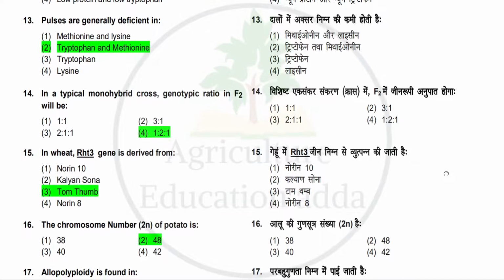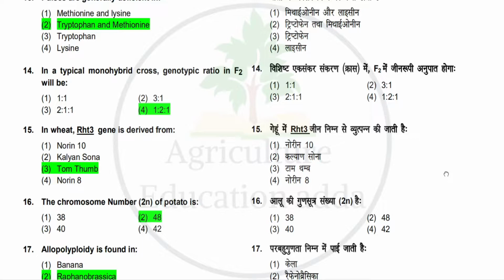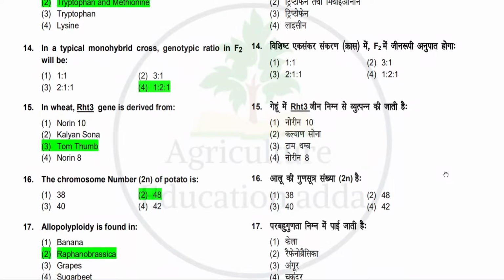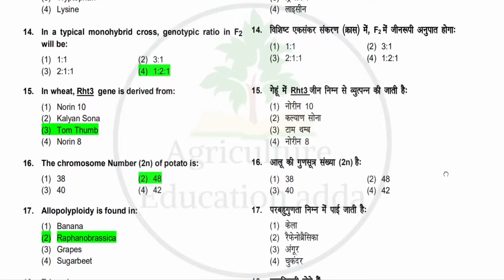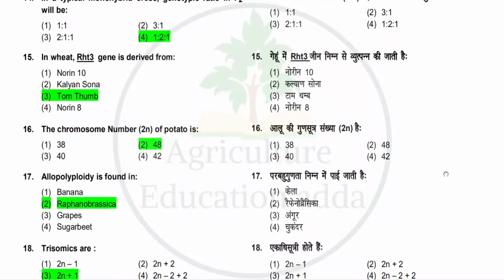Next question is in wheat Rht3 gene is derived from. Options: Norin 10, Kalyan Sona, Tom Thumb, Norin. So the correct answer is Tom Thumb. Next question is the chromosome number 2n of potato is. Options: 38, 48, 40, 42. So the correct answer is 48. Next question is allopolyploidy is found in. Options: banana, Raphanobrassica, grapes, sugar beet. So the correct answer is Raphanobrassica.